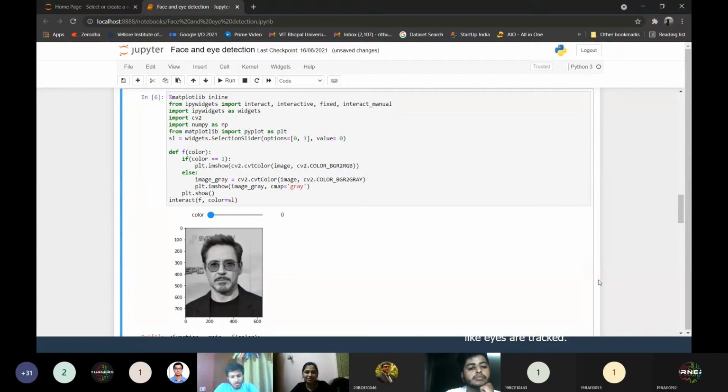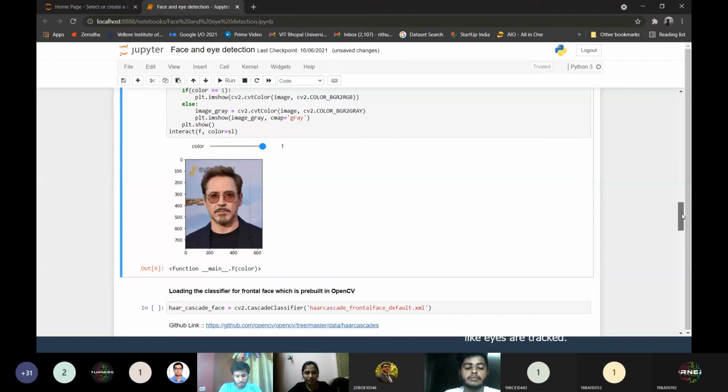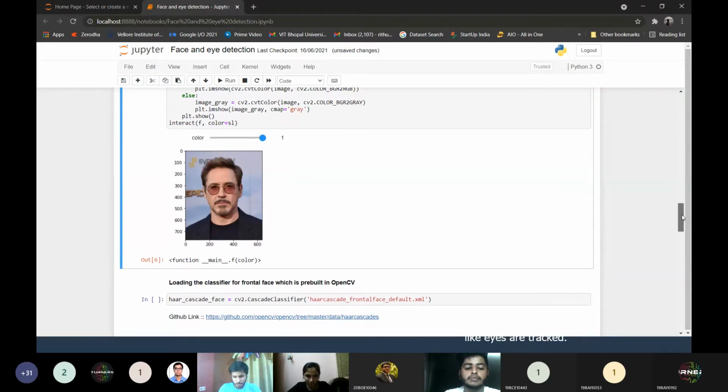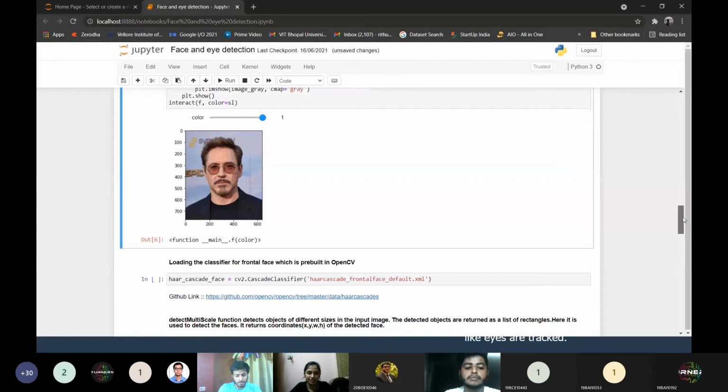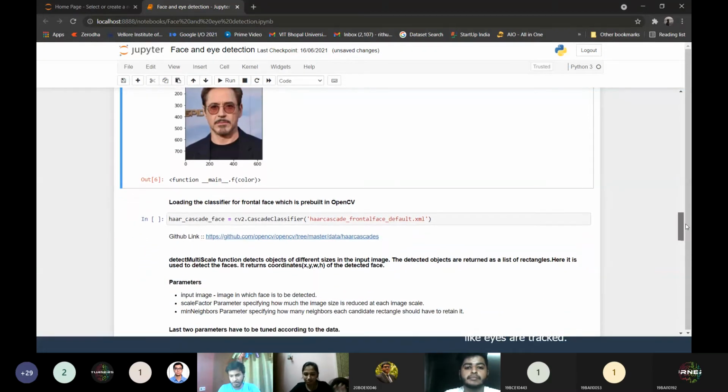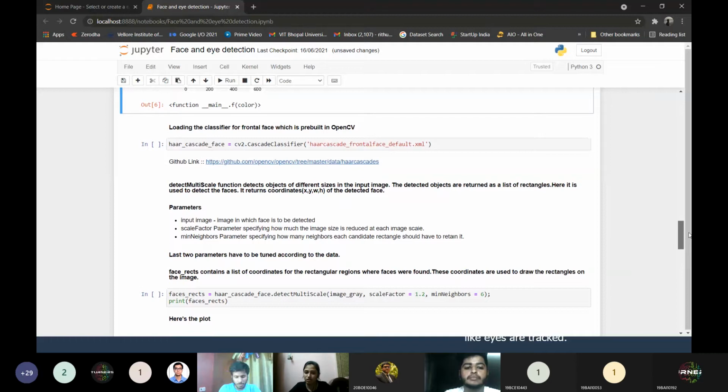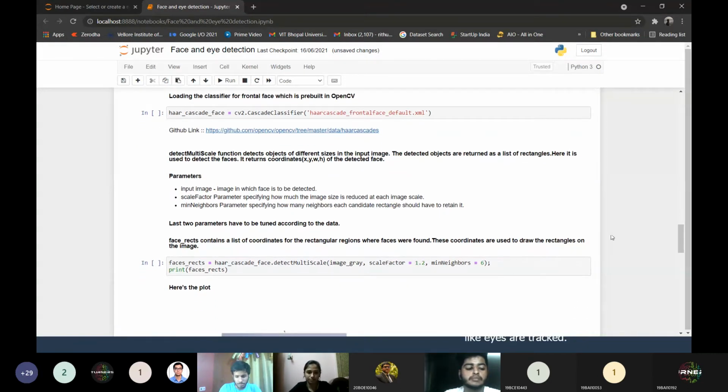So what I did, I used the ipywidgets library of Python and created a slider with it. Now what does that slider do? With just one click on the slider, you convert any image from one format to another. In the code, I have written from RGB to grayscale and vice versa. Here, with just one click, I can convert the image of Tony Stark from the RGB mode to the grayscale mode. You can see the code and play with it. This part is actually optional. You can leave it. The functions provided above are more than enough.